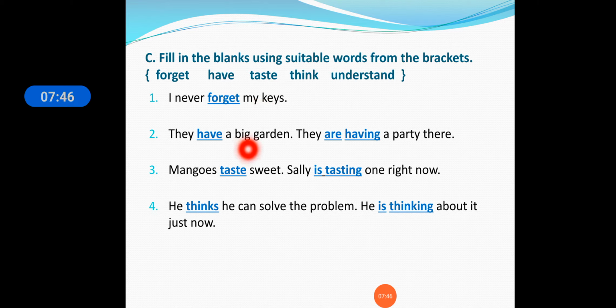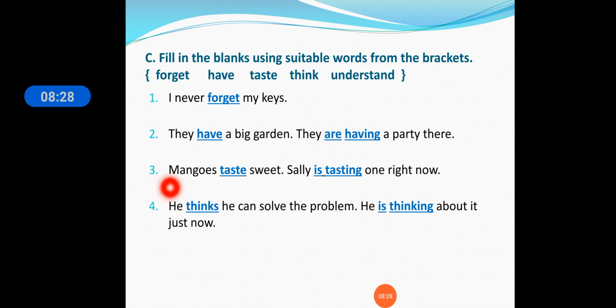"They dash a big garden. They dash a party there." "They have a big garden. They are having a party there." Now here students, have is there, but we have to use it two times: first as the simple verb, and then "are having". So here we will use the helping verb: "are having". They have a big garden; we will not say "they having", we will say "they are having a party there". So the ing word is used here.